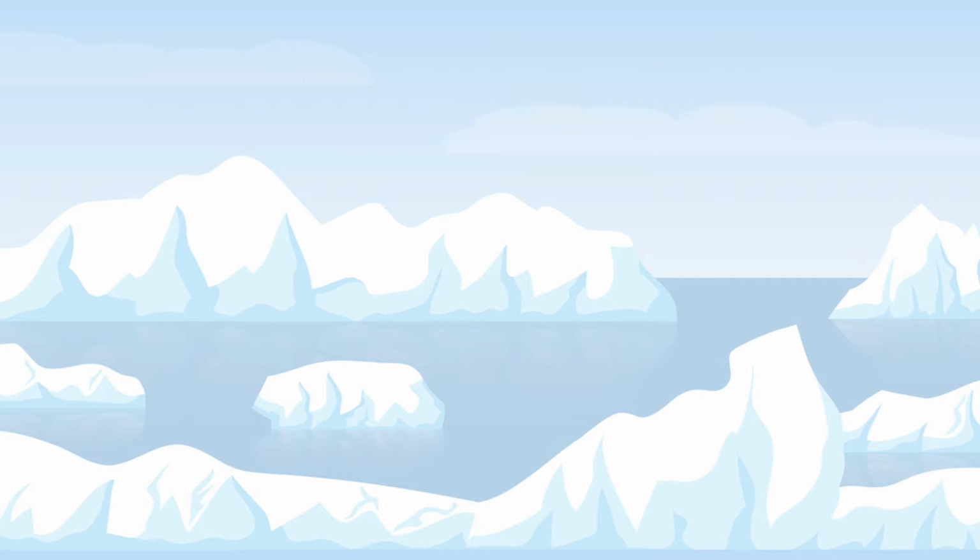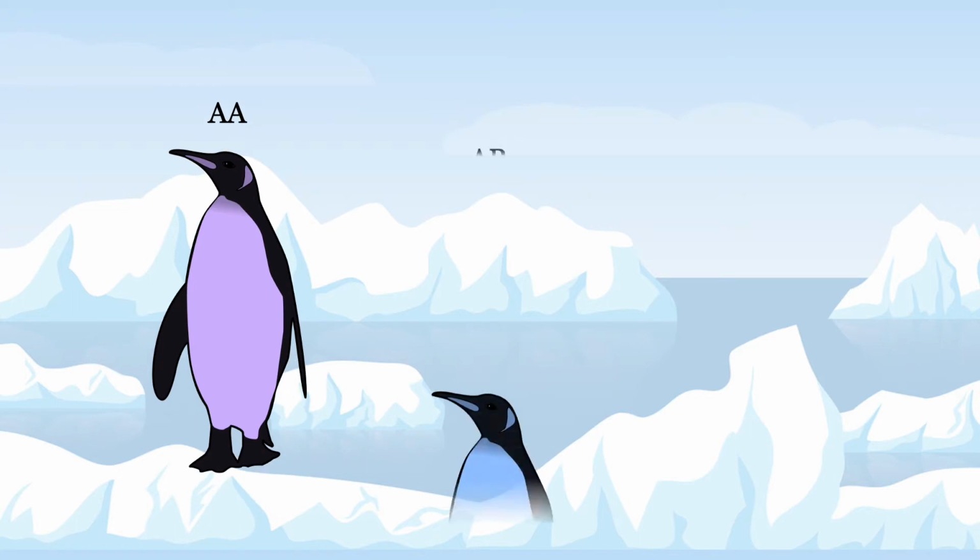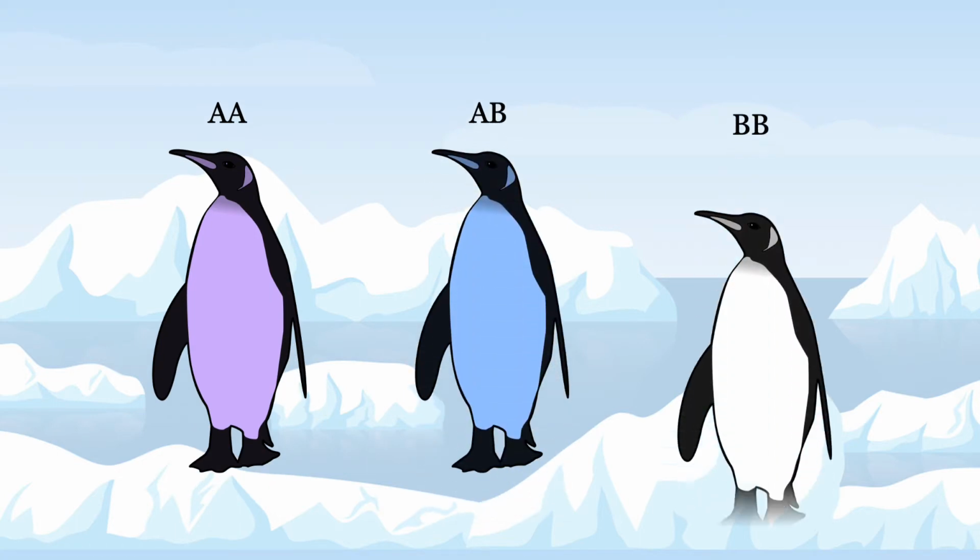A rare species of penguin found only in Antarctica has a specific gene that controls feather pigment. It can have either the A allele or the B allele. Three different phenotypes for feather pigment are found in these penguins. The first is a purple underside, the second is blue, and the third is white.